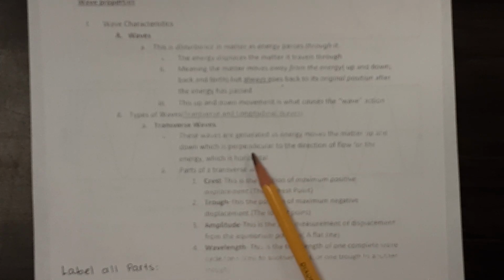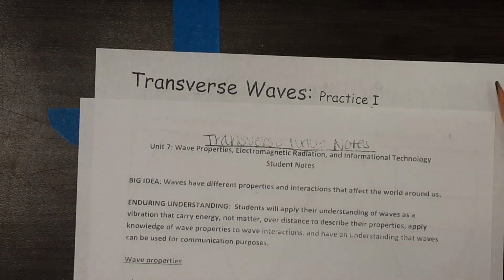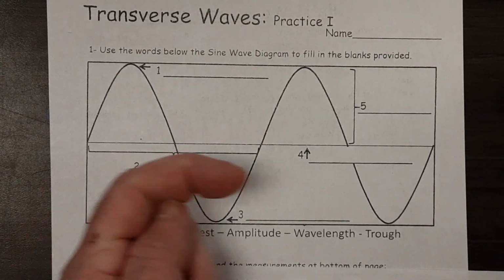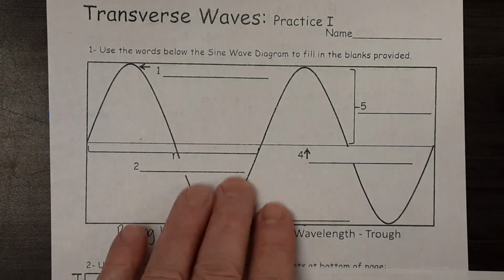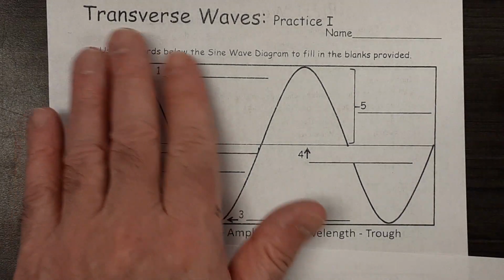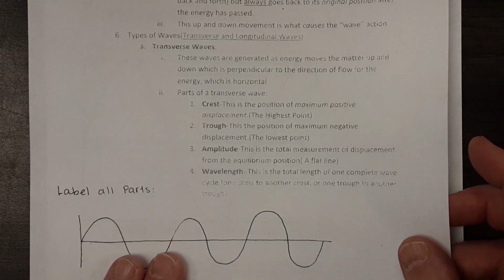Transverse waves, these waves are generated as energy moves the matter up and down, which is perpendicular to the direction of the flow for the energy, which is horizontal. So if the energy is going this way, the particles are vibrating up and down. And that's what this diagram represents. So the energy would be traveling, and the particles would be vibrating up and down as the energy goes through. This is the shape that you would see at the beach, perhaps. And this is, of course, a perfect drawing of one of those. The water at the beach doesn't act as perfectly as our drawings.